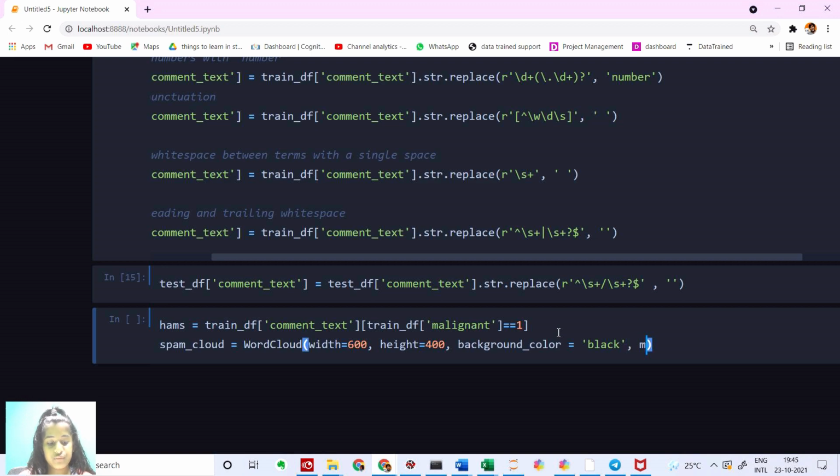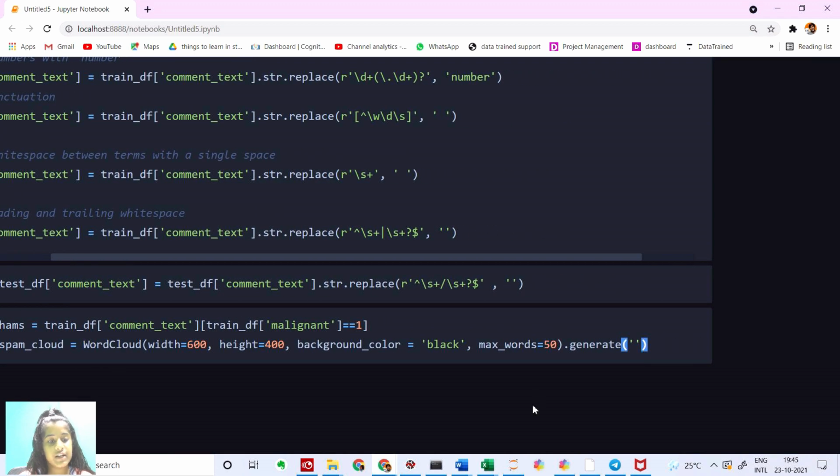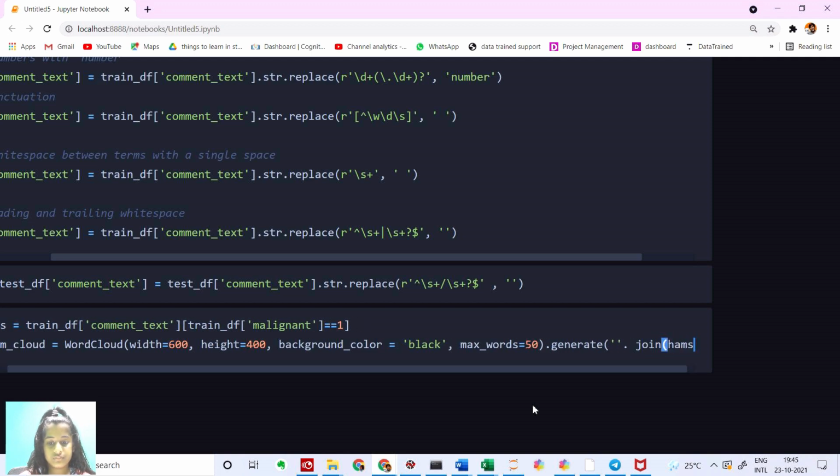And the max words, I'm going to put it to 50. And then I'm going to say dot generate, and to this we're going to join the offensive words that are there in the comment text. I'm going to say dot join hams.